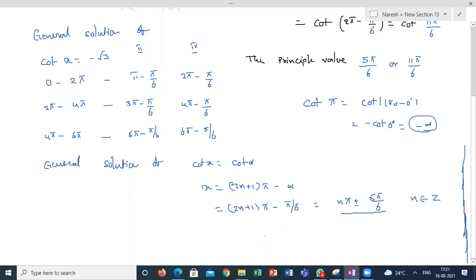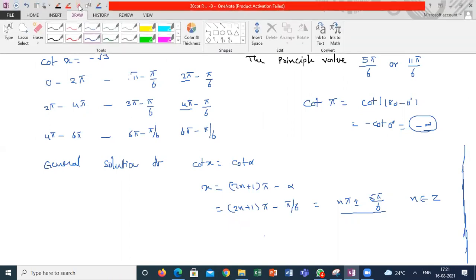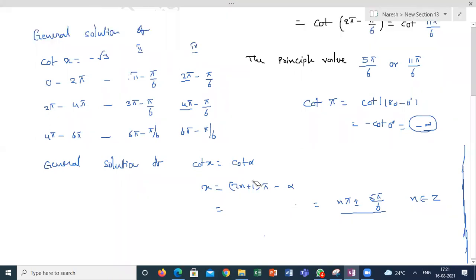Then only it is coming correct: pi minus pi by 6, 2 pi minus pi by 6. No, 3 pi minus pi by 6, 5 pi minus pi by 6. But you need to get 2 pi minus pi by 6 also, no? How will we get that then? 1, 2, 3, 4, 5, 6. Then it is wrong. Guys, please look into this.